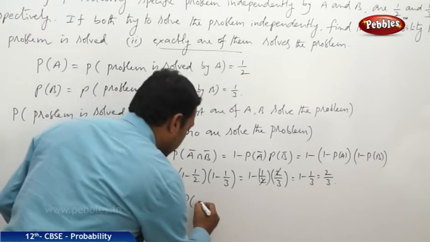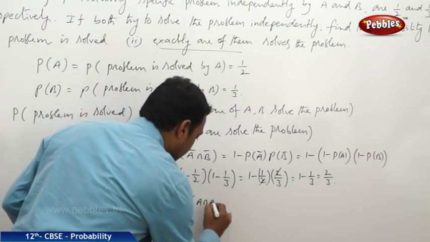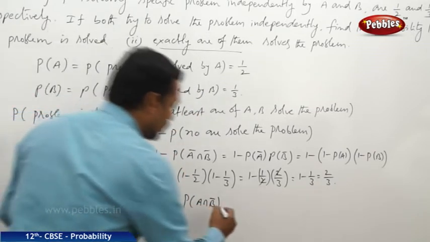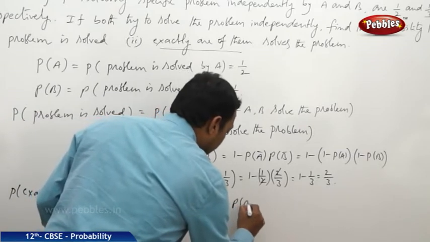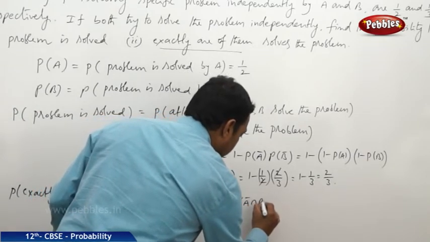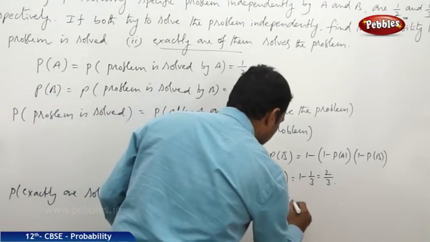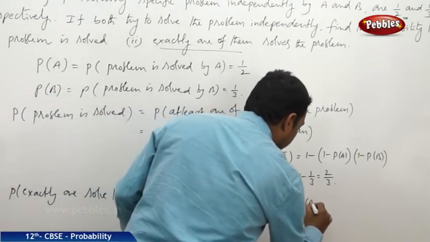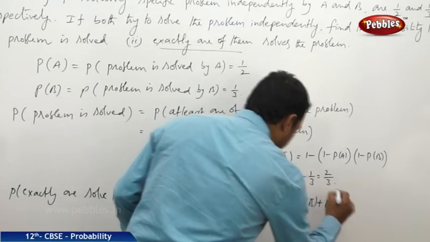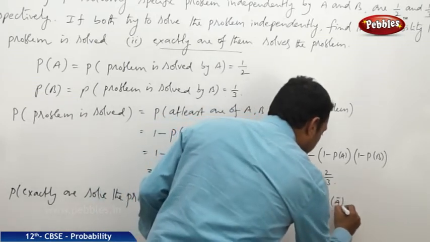So that A solves the problem and at the same time B cannot, B bar, or A cannot solve the problem at the same time B can solve the problem. Now this can be taken as P of A into P of B bar plus P of A bar into P of B.